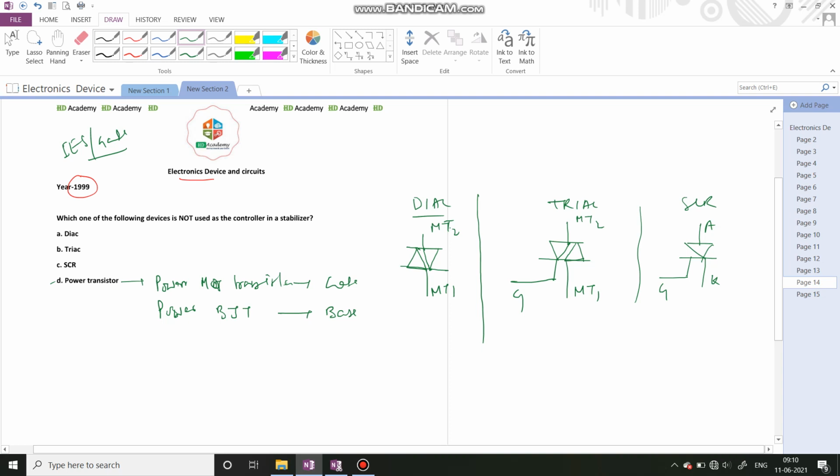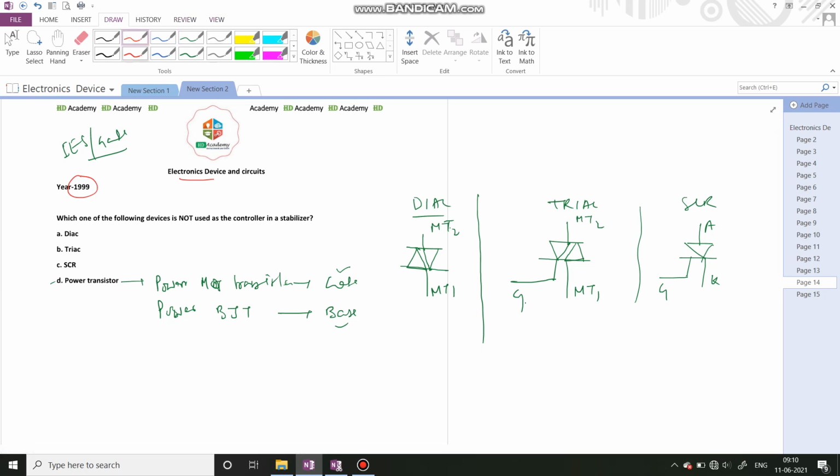Now in these four electronic devices, diac, triac, SCR and power transistor, the power transistor, if you use a power MOS transistor, has the gate as its controlling input. For a power BJT, the base is the controlling input. For the triac it is the gate, and for the SCR it is the gate.